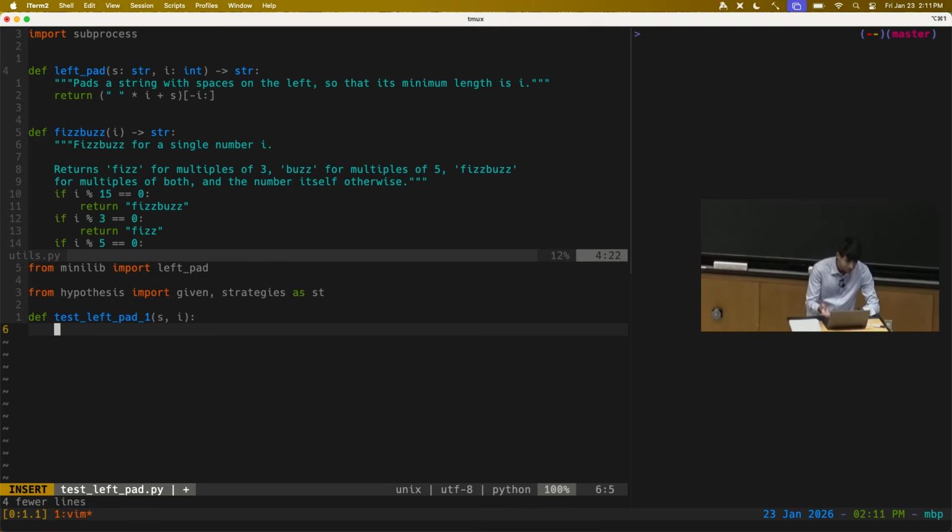It's a function of, for all s, for all I, I can say the length of left padding s with I should be at least I, right? If I take a string and I pad it to a length of I, the result should be at least length I. If I start with something bigger, then it's okay if the thing is bigger, but it should never be less than I, right? So I can write down this property, and then with Hypothesis, you can set this up with this code.